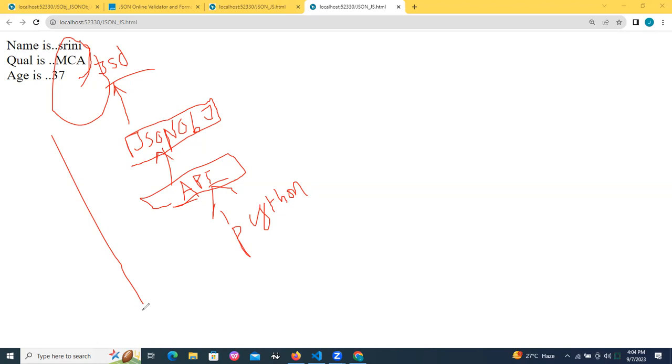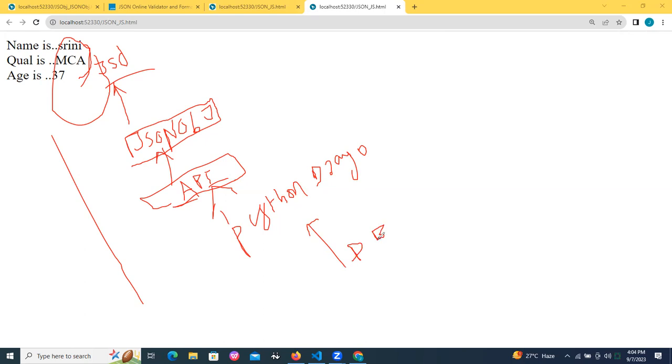JSON is getting the data from API. API is getting the data from API servers or server-side programming. Server-side programming, Python Django, is getting data from where? Sir, this is Python Django, but where is Python Django getting the data from? Any database. Yes or no? Any database, any DB.